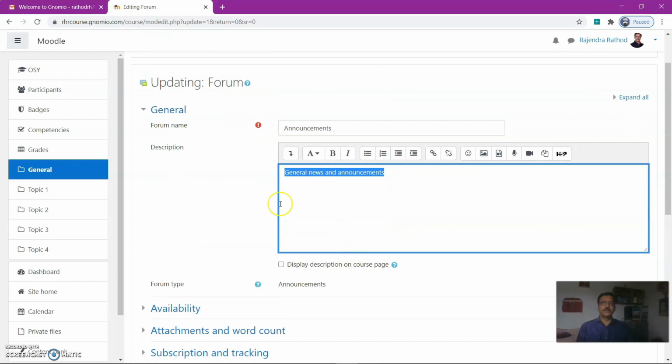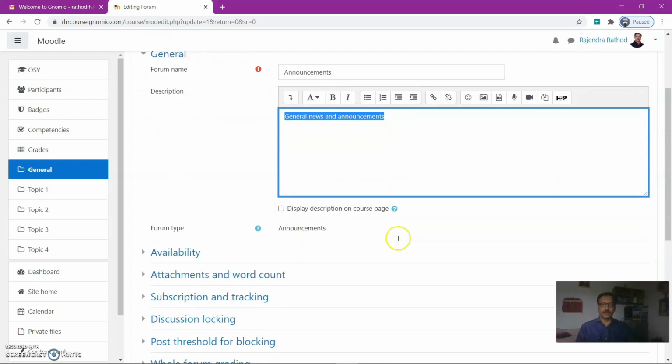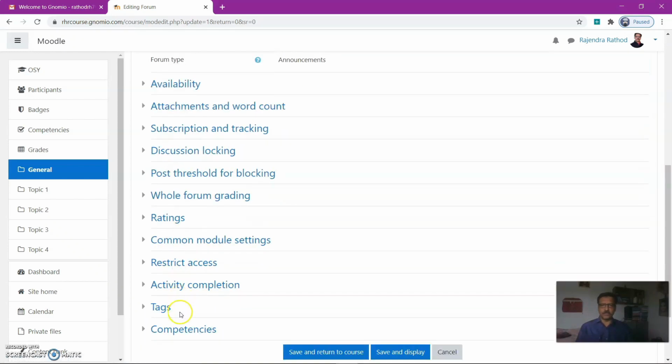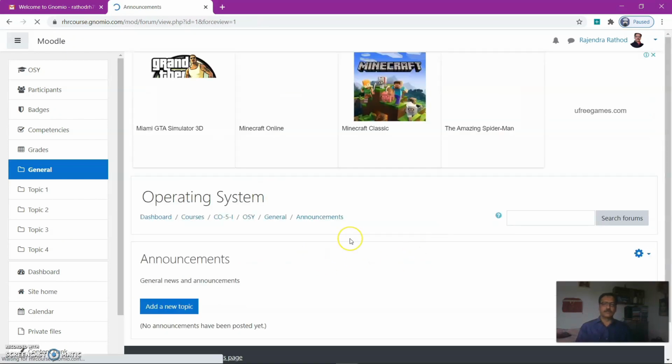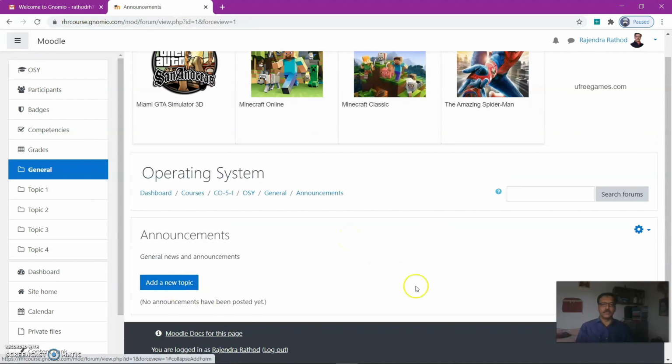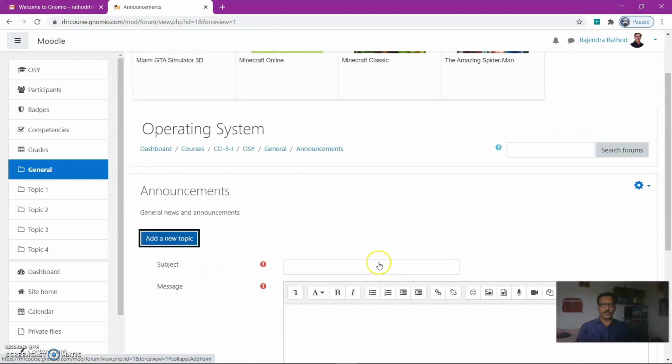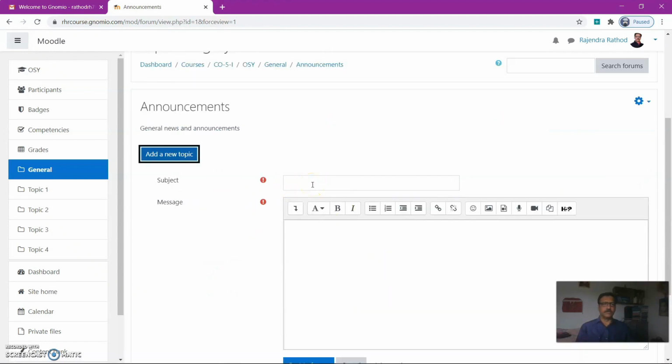This is the description. By default it will display the description on the course page, on the first page. Availability, attachment, all the options are available here. You can use this. After that you have to save. Add a topic. You can add a topic under the announcement. Add new topic. Here you can add the new topic, suppose for example, notice.